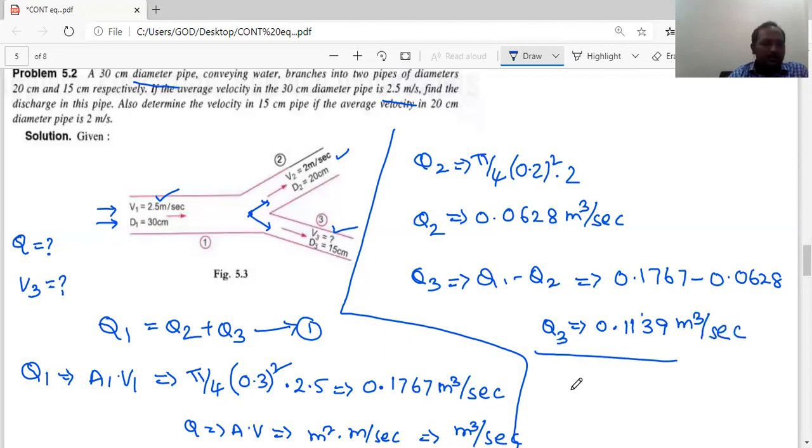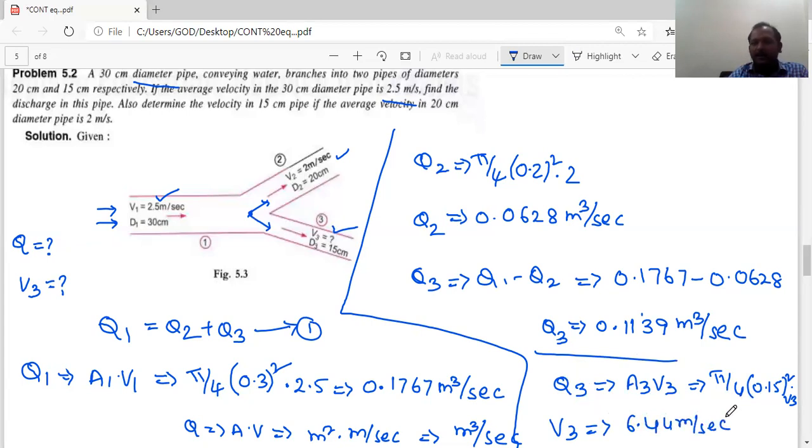Now what we have to do? Q3 originally is A3 V3. So A3 is, we know, pi by 4 into diameter 0.1515 square, into V3. Now V3 is unknown. V3 comes out to be 6.44 meters per second.